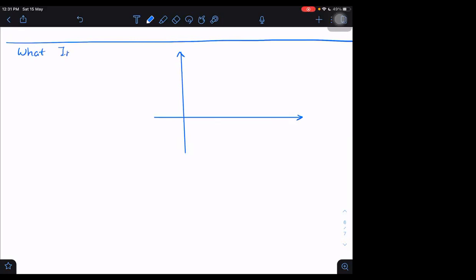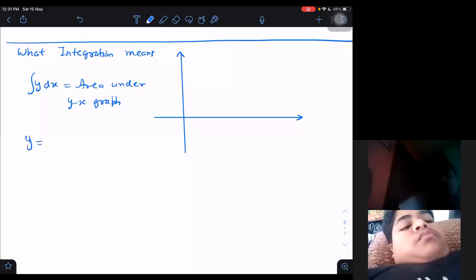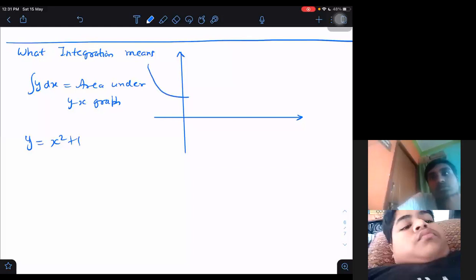Area. Integration converts this curved area. Integration of y with respect to x means the area under the y versus x graph. If I have, for example, a y versus x graph, maybe any graph you can take. For example, y is equal to x square plus 1. It will be an upward facing parabola, and the minimum value will be 1.